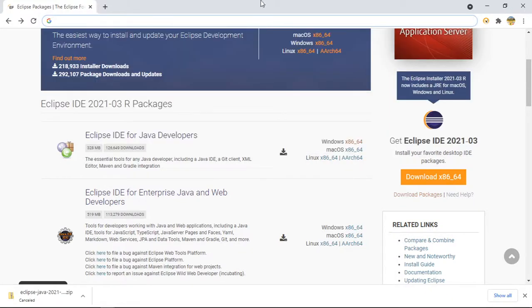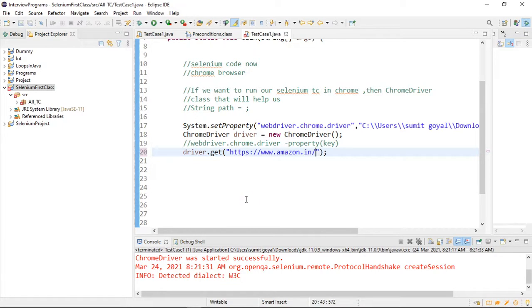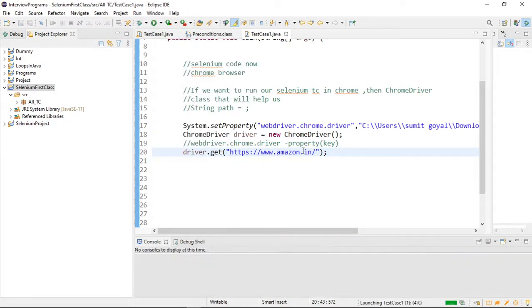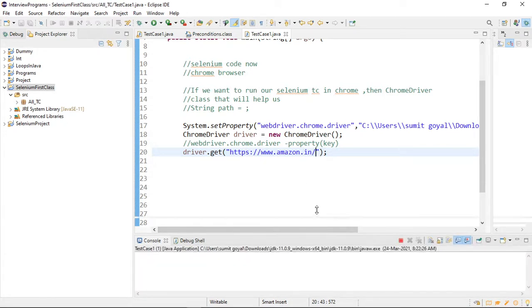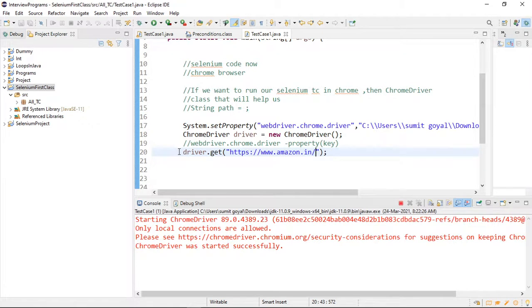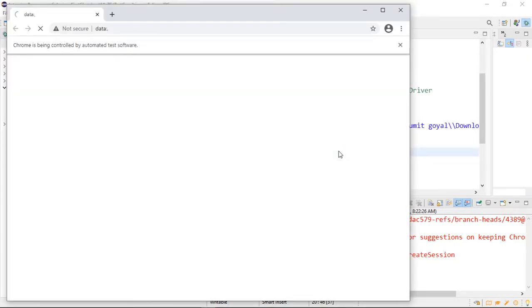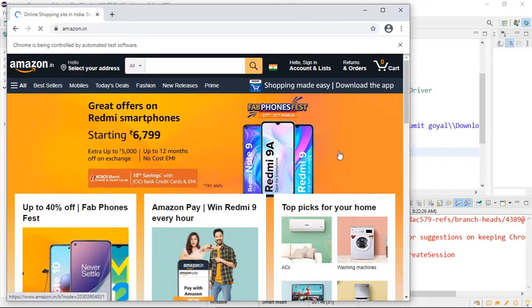Copy the URL and place it here, and let us run it. This time this line is going to hit this URL inside our Chrome browser. So you can see the Amazon website is open.